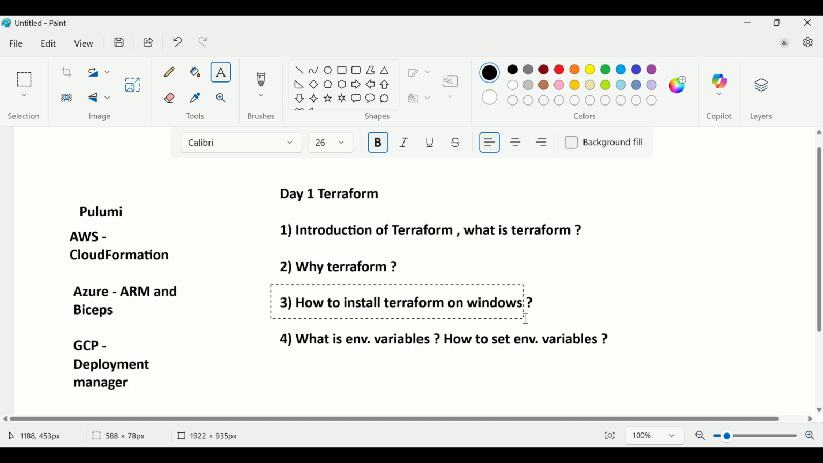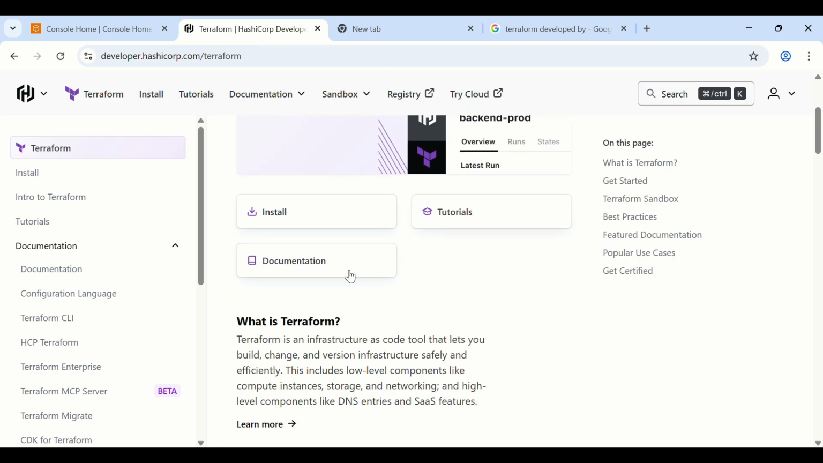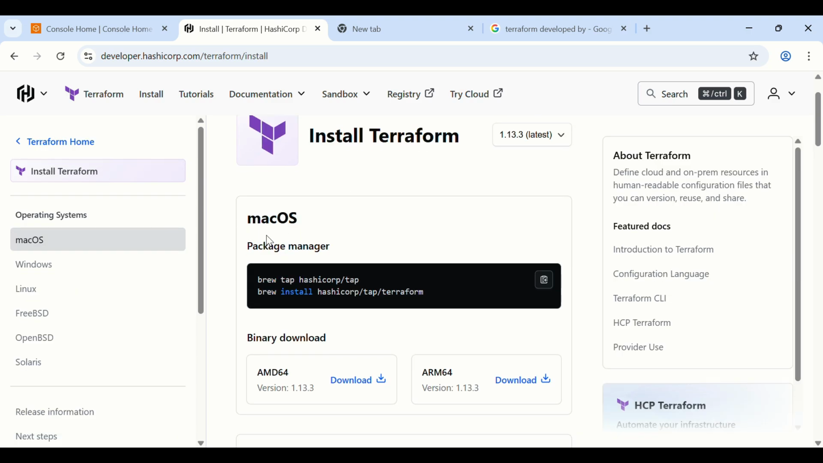Then the next one, how to install Terraform on Windows. Let's see how to install Terraform. Go here to HashiCorp and scroll down. See, there is installation, right? Click on that. There are multiple operating systems, as you can see here. MacOS: if you are using MacOS, then just install Terraform using Brew.